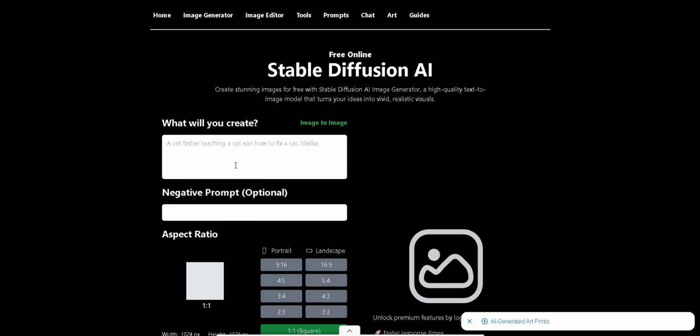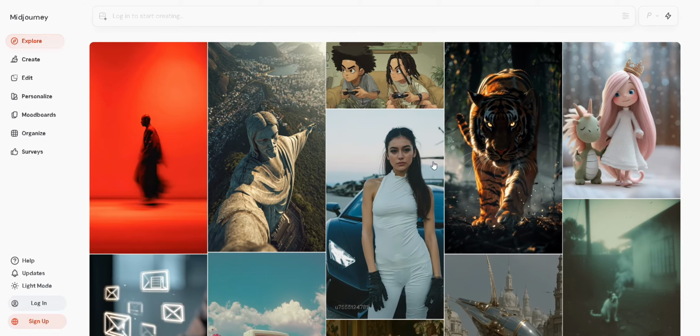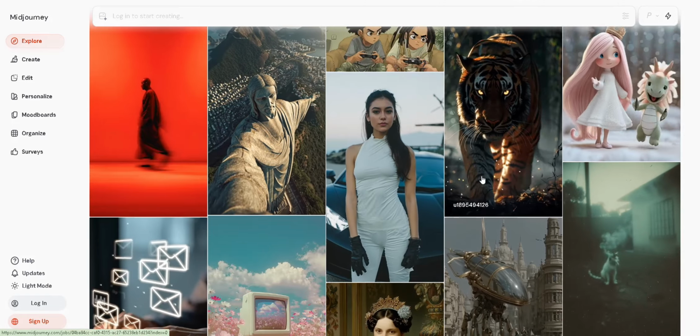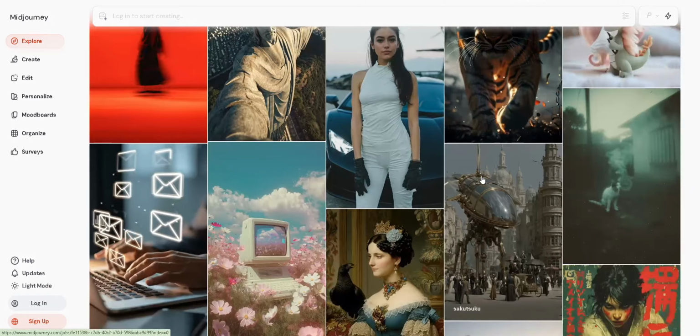MidJourney is a closed source AI that runs mainly through Discord. It's famous for its polished, artistic, and often surreal visuals. MidJourney doesn't require much technical knowledge. Just type your prompt and you'll likely get something impressive right away.